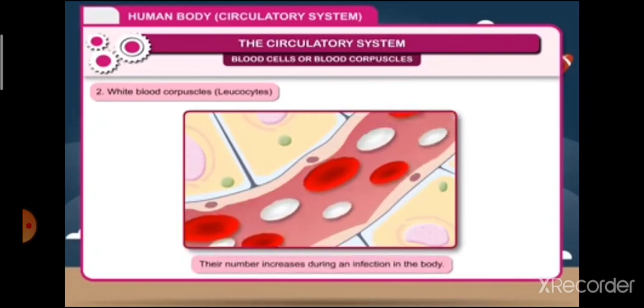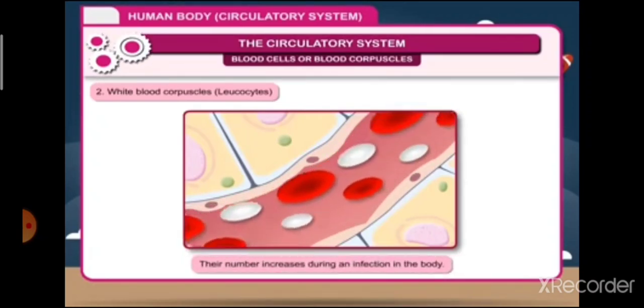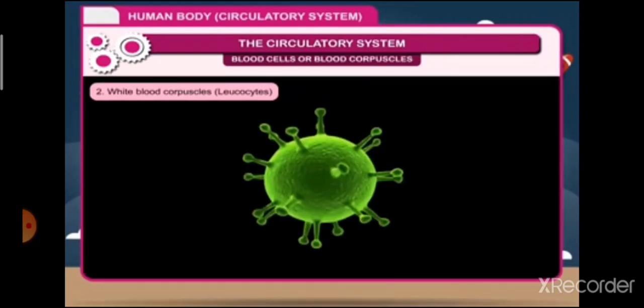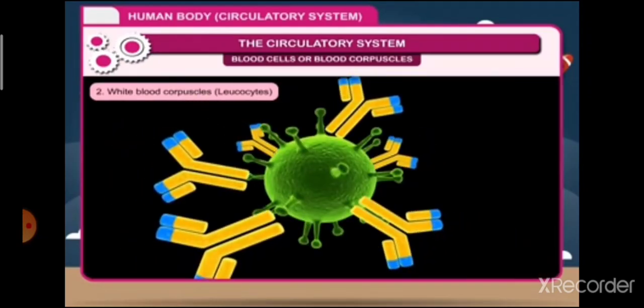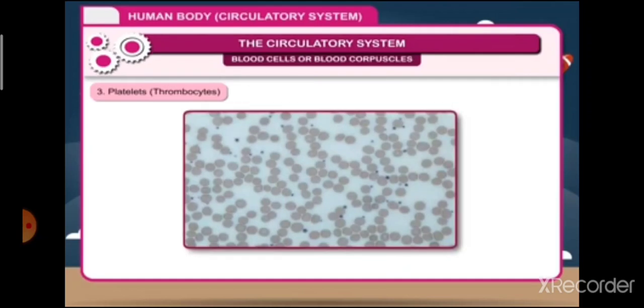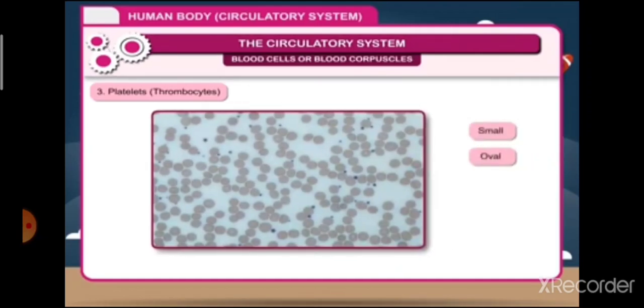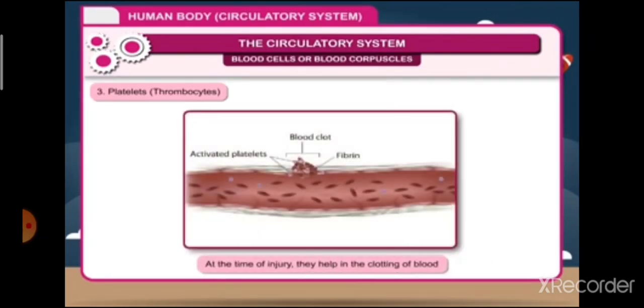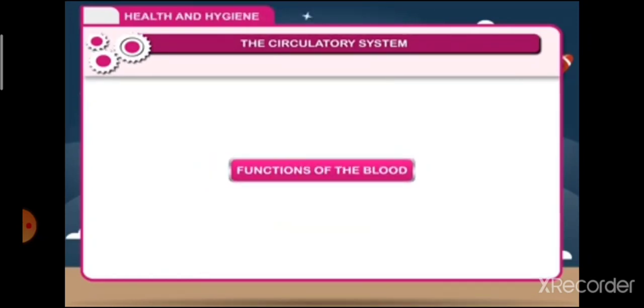2. White blood corpuscles, leukocytes. The white blood corpuscles are large, white in color, nucleated structures. Their number varies from 5,000 to 8,000 per milliliter of blood. Their number increases during an infection in the body. These cells form antibodies which kill the antigens produced by the germs in the blood.